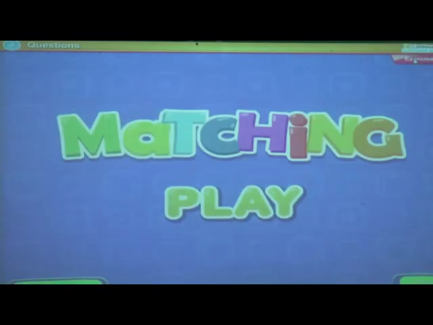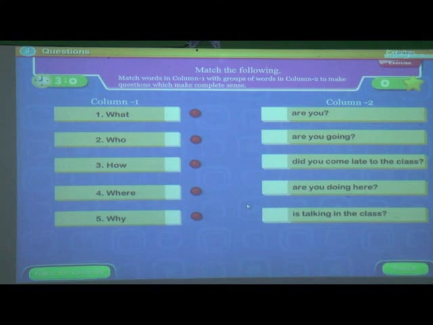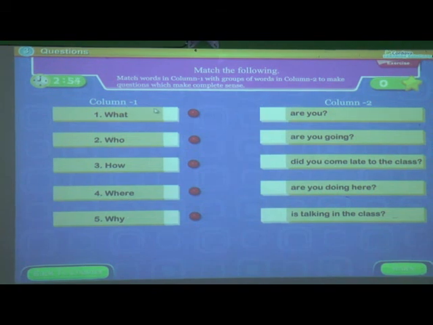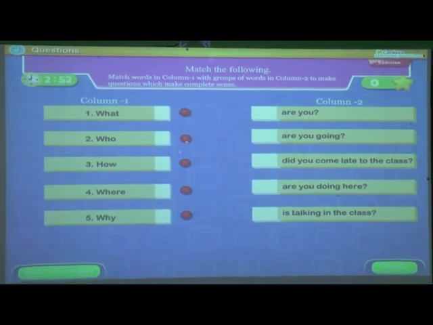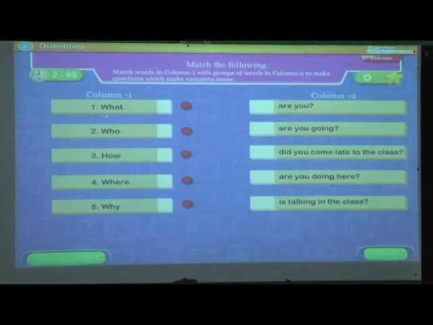Now here, matching. Just now we have matched. Once again, with the help of this video audio, we can do it. Here again the question is the same, we just have to match column A to column 2. One by one we are going to see here.